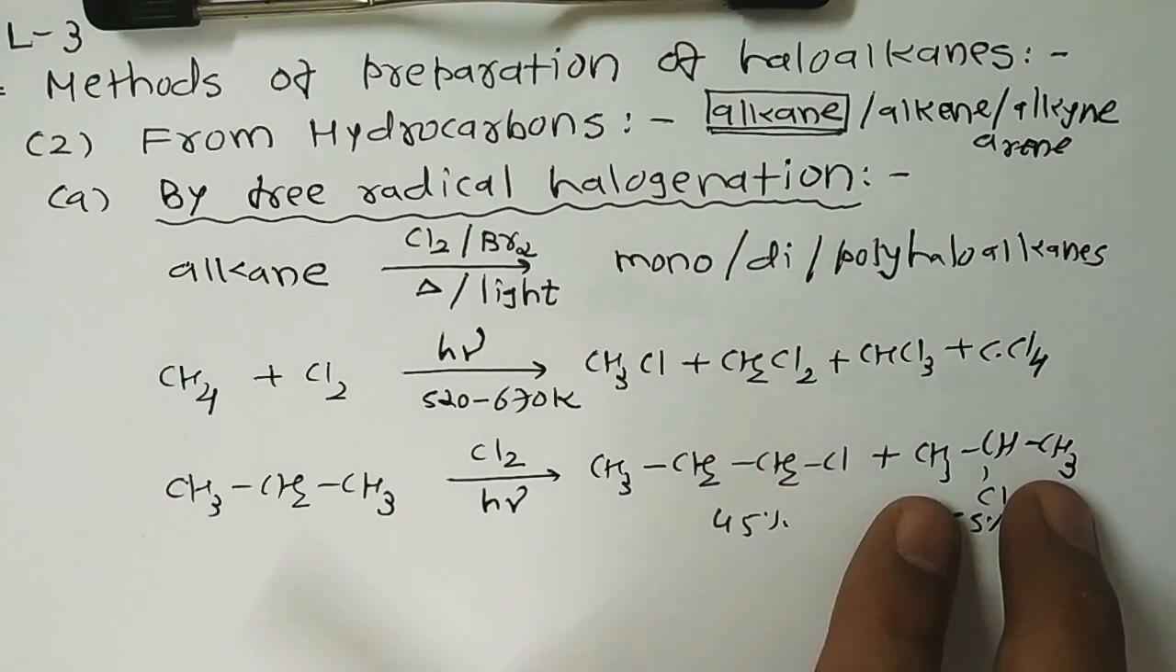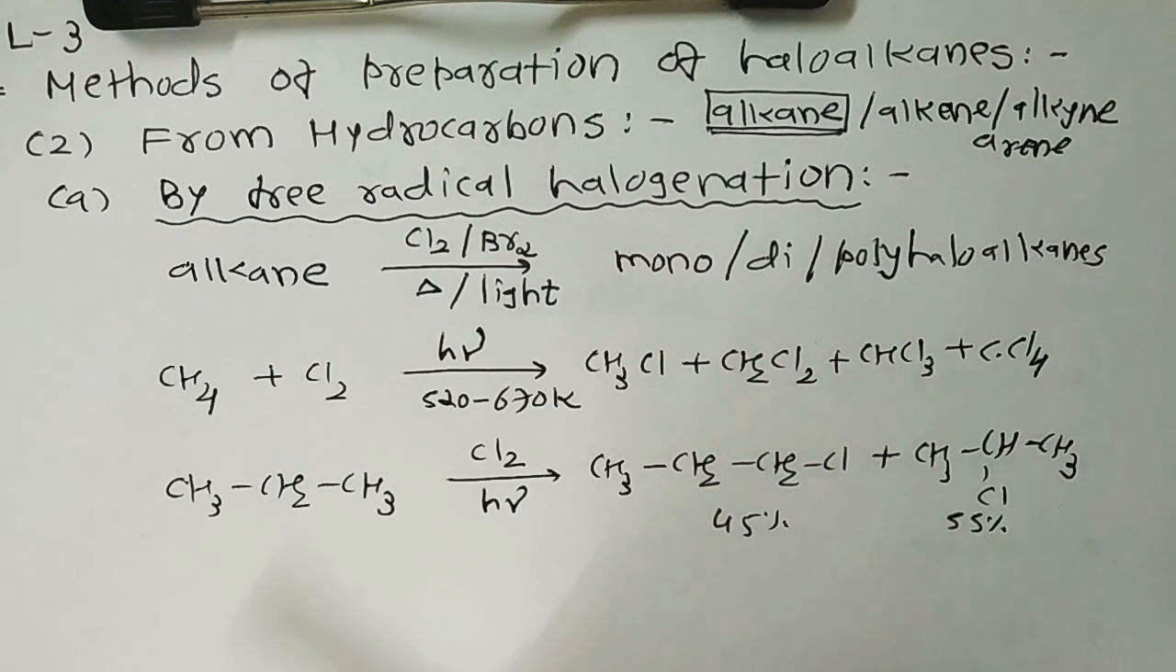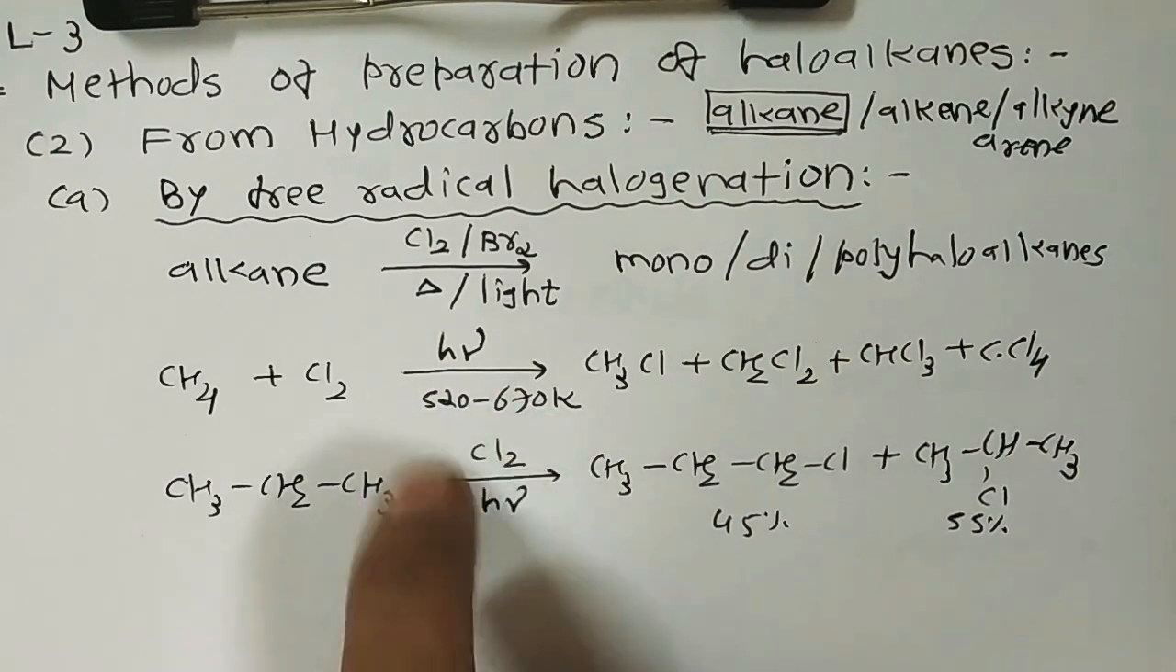That's why a secondary free radical is more stable than a primary one, because in a secondary free radical both the inductive effect and hyperconjugation can arise. That's why the secondary free radical is quite stable in nature. So we get a major product, but mind well, in the case of chlorination.